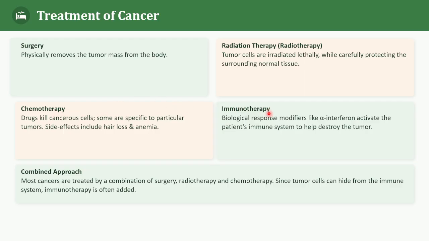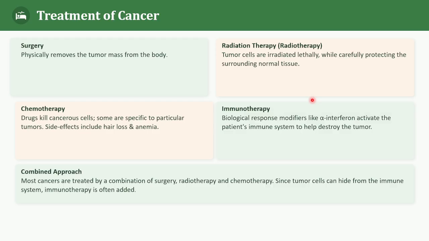And immunotherapy: cancer cells can sometimes avoid detection and destruction by the immune system, so substances called biological response modifiers may be given. A very important example is alpha interferon. It helps to activate the immune system and assist in destroying the tumor cells.